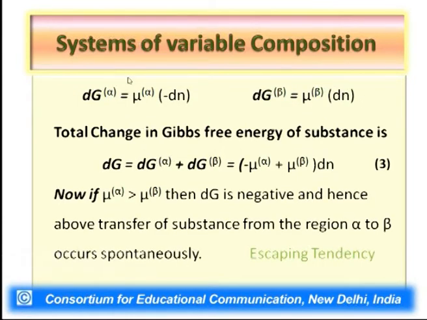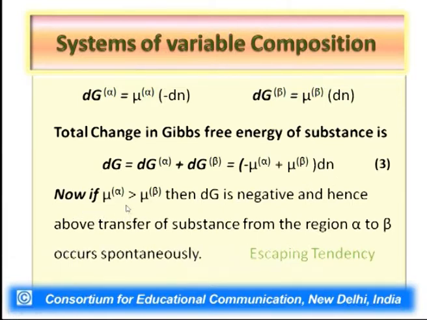Now, if we add the changes in Gibbs free energy of both region alpha and region beta, we get the total change in Gibbs free energy of the substance, represented by the symbol dG. Therefore dG equals dG alpha plus dG beta, which, when we sum the two expressions, gives minus mu alpha plus mu beta, into dN.